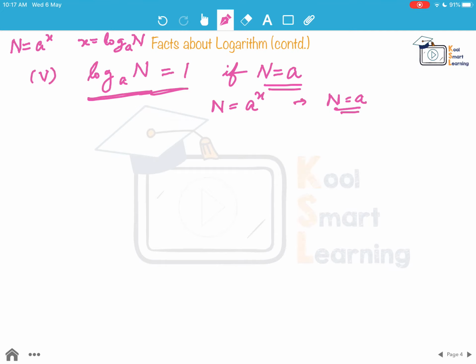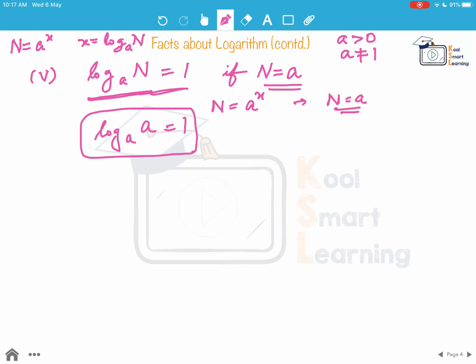Right? So another way of writing it is log of a to the base a is 1, and this will be a fact for all permitted values of a. Again I'll write a greater than 0, a not equal to 1. So for all permitted values of a, log of any number to the same base will always be 1. This is a very important fact which we use very frequently while doing calculations.